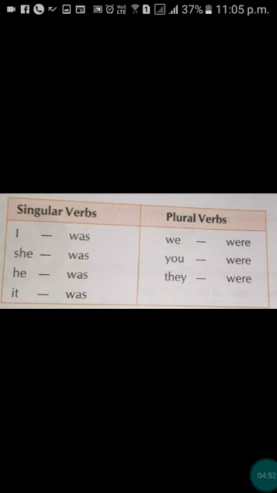Now read this chart. I, she, he, it. These are singular pronouns. We use was with them. And we, you, they, these all are plural pronouns, so we use were with them.